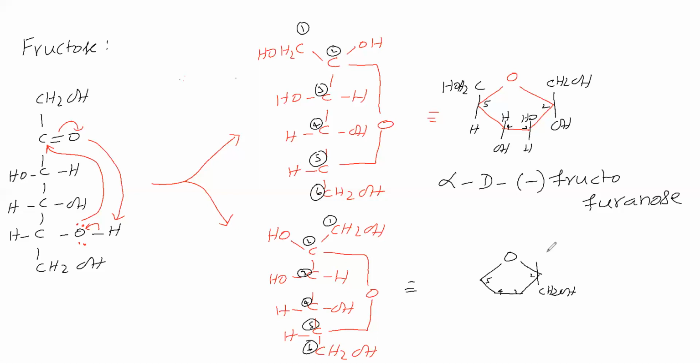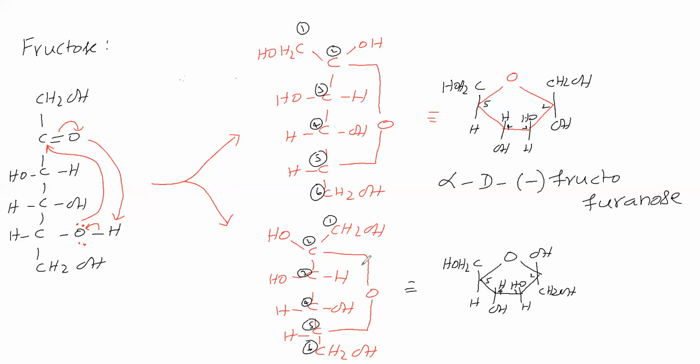OH on the left side, that we will write up. Third carbon, OH is left side, that is up. Fourth carbon, H is left, that is up. Fifth carbon is having one group H, another group CH2OH. CH2OH we have written up, H we have written down.